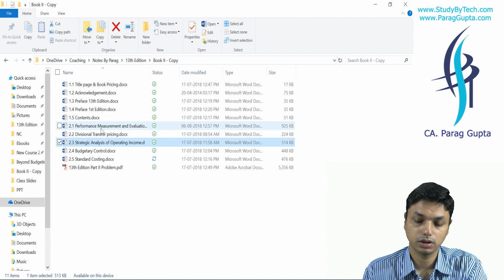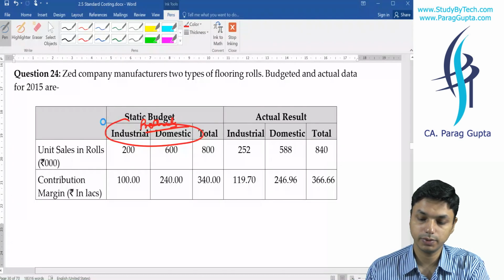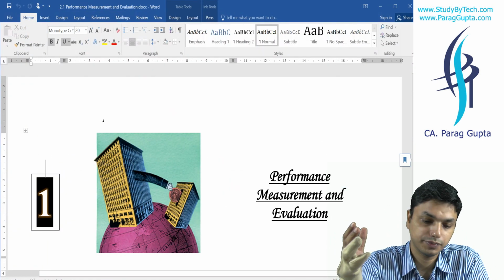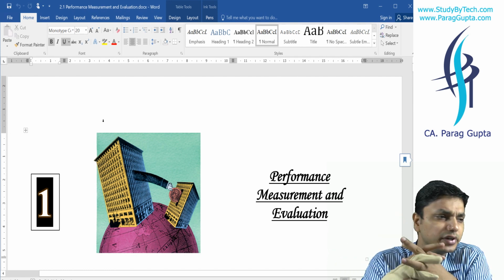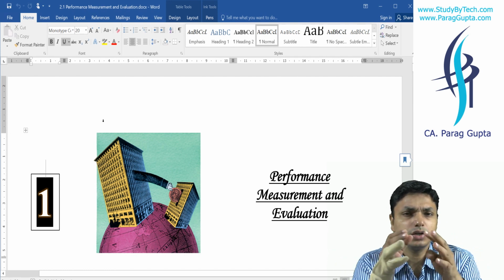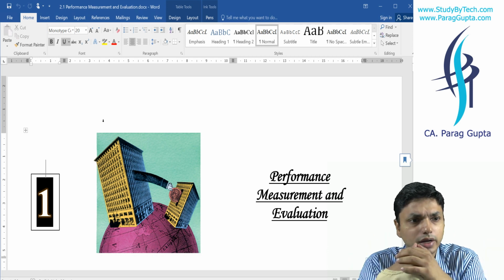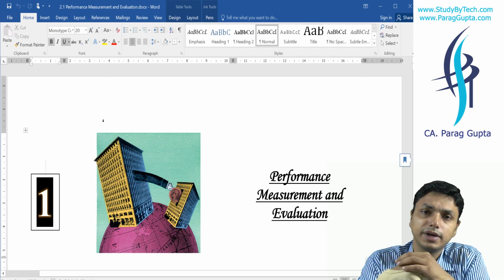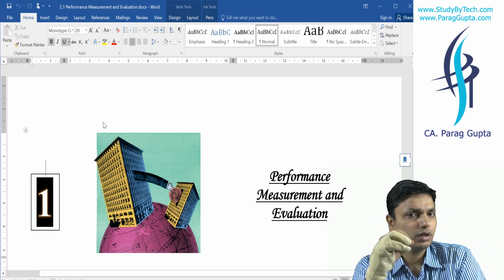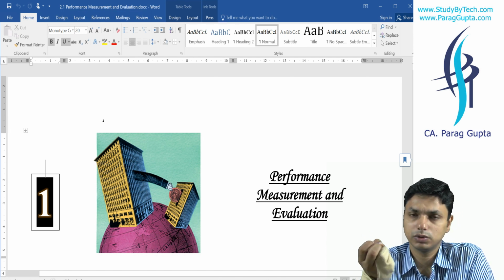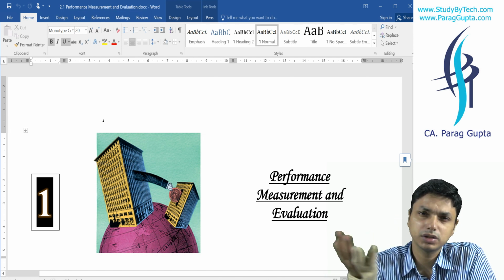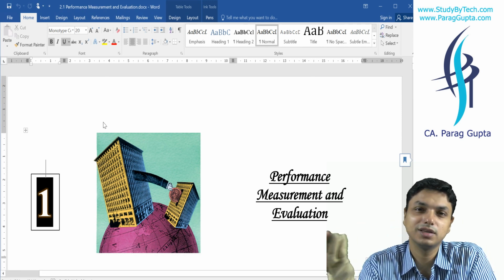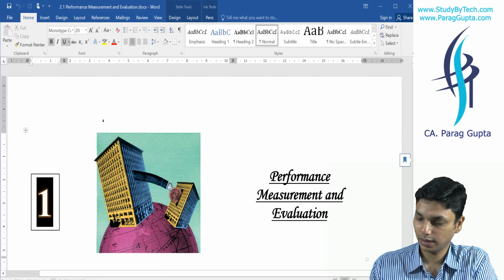Revise first our performance measurement chapter, and then we will proceed to our second last chapter, budgetary control. Budgetary control has been reduced dramatically. All kinds of numerical budget questions have been shifted from here to your intermediate, and we will understand budgetary control in just 15-20 minutes. It's very easy. You will say, sir, we feel blessed that ICAI made such changes.